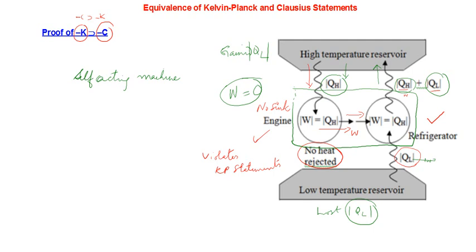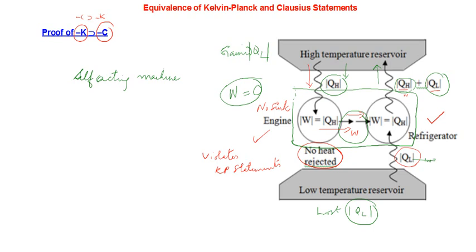Remember one thing, that here there is a work, but this work is purely internal. This work is not obtained outside. That is why I have just taken these two systems as a block. So this work is entirely used up by the system itself internally. So there is no external work you are getting from outside. So it's a clear violation of the Clausius statement. So we have proved the falsity of the Kelvin-Planck statement. If the Kelvin-Planck statement is violated, then it implies that the Clausius statement also will be violated.